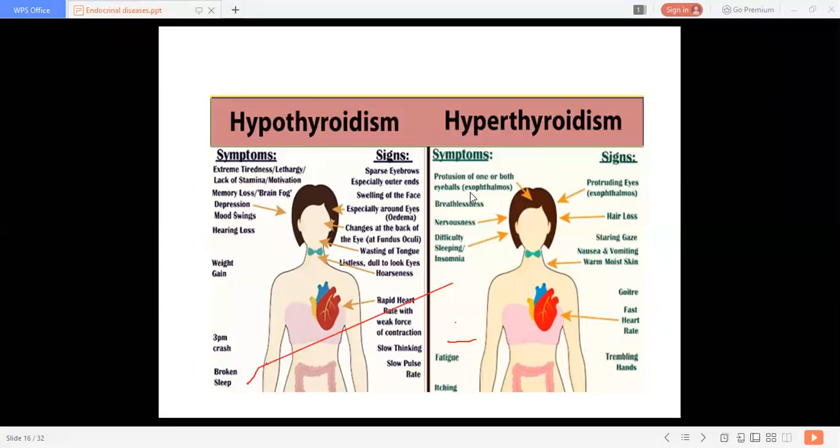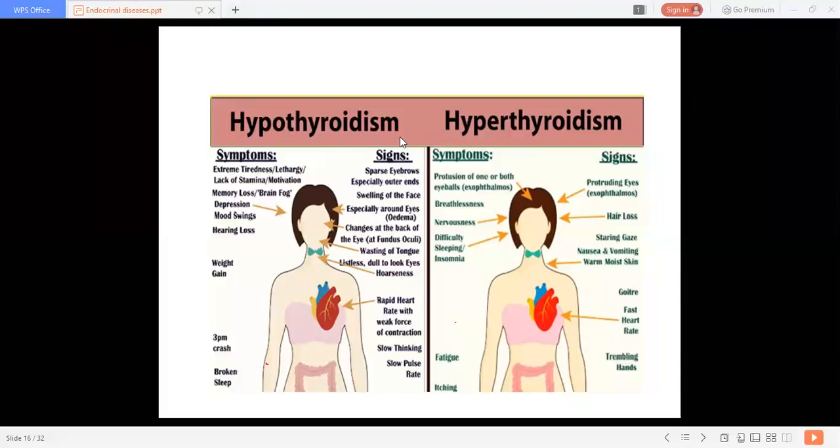Hyperthyroidism: there is protrusion of one or both eyeballs, exophthalmos, breathlessness, nervousness. The patient is always hurried, very anxious. Whereas in hypothyroidism, the patient is always tired, lethargic. Basically, this is the constitutional difference we can see. Here in hyperthyroidism, the patient is very hyper in every action. Nervousness is there, difficulty sleeping, insomnia is there.